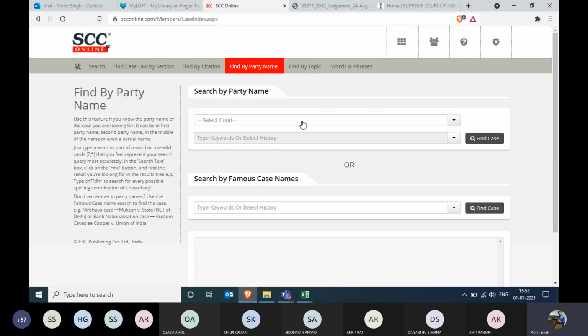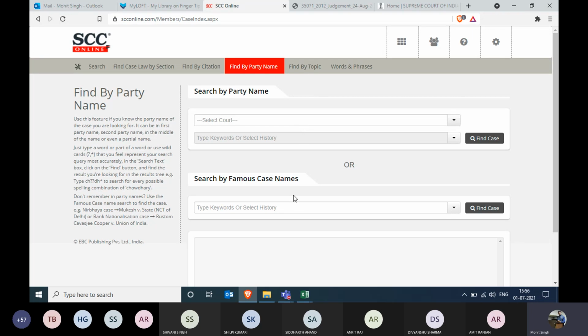In search by party name, I guess I have already shown you an example of K.S. Puttaswamy: first of all, you need to select the court and later on you can type in the party name, the petitioner and the respondent side, right?